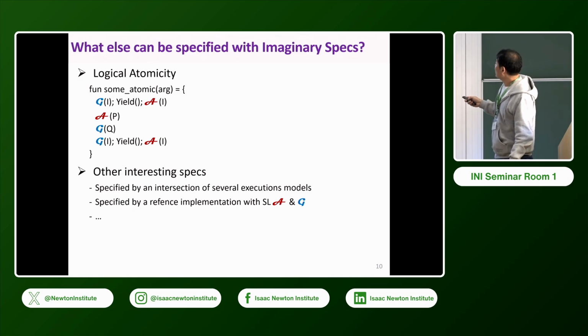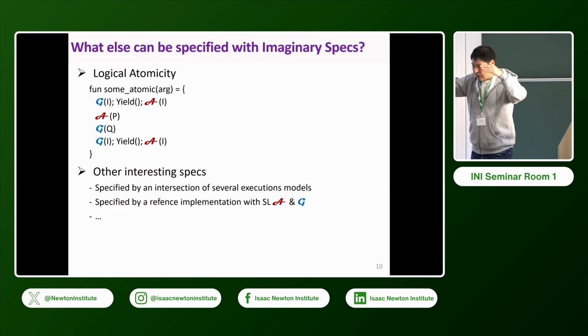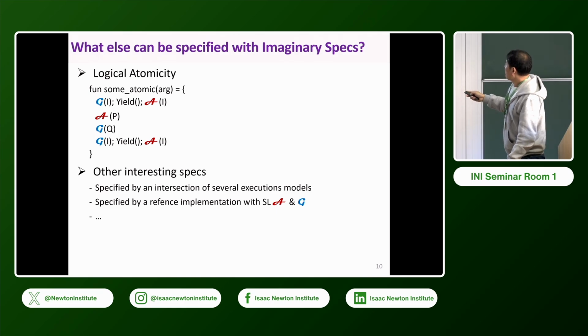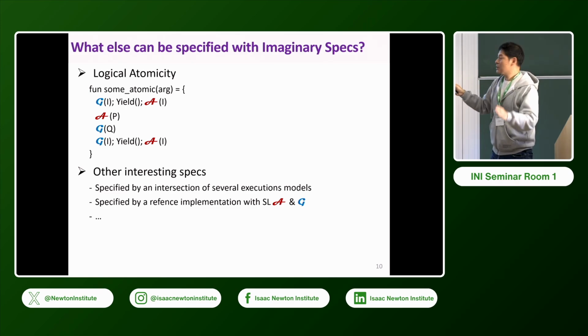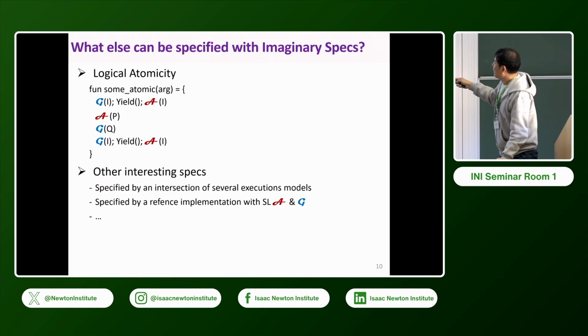One example is logical atomicity in a simple way. Usually logical atomicity is that you want to get pre and post conditions in the logically atomic section. Here, this is the spec of some logically atomic program. Yield is a concurrent yield point. This is a physically atomic section, because at this point control can go to another thread and come back, and I execute this one and control goes and comes back. So I require assume and guarantee in between yields.